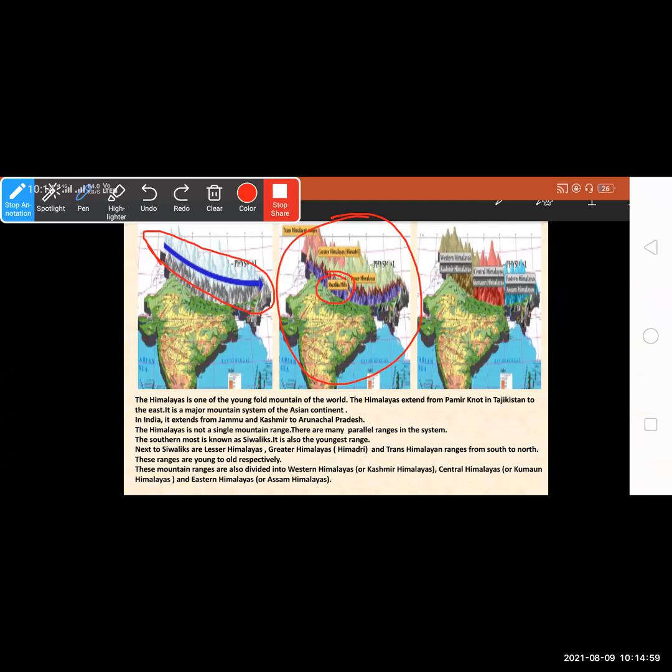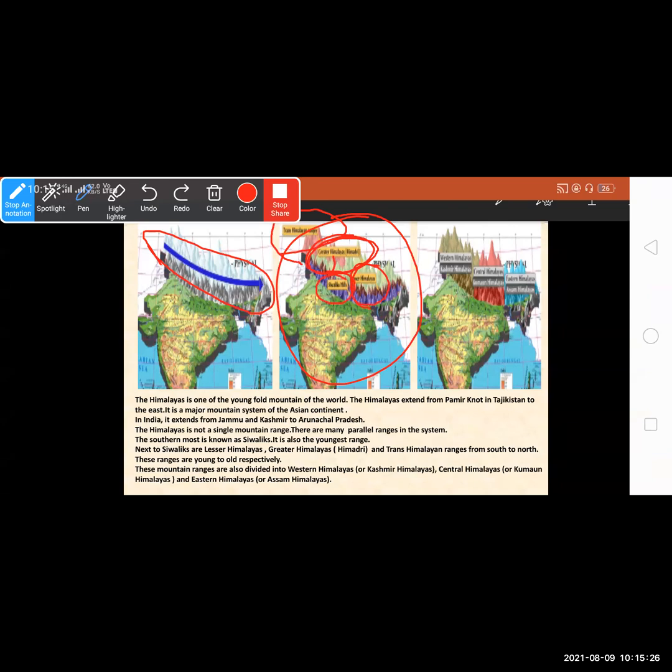Next to Shivalik, adjoining it, is the Lesser Himalayas. Then the Greater Himalayas, also called Himadri, on the upper side. And then the Trans-Himalayan ranges, from south to north. These ranges are young to old respectively.